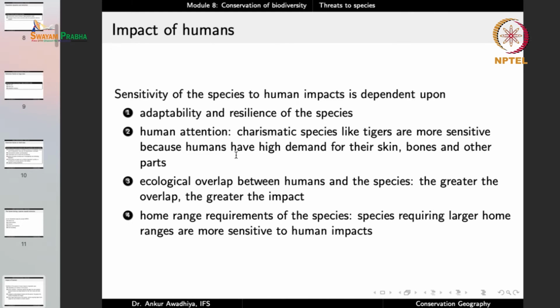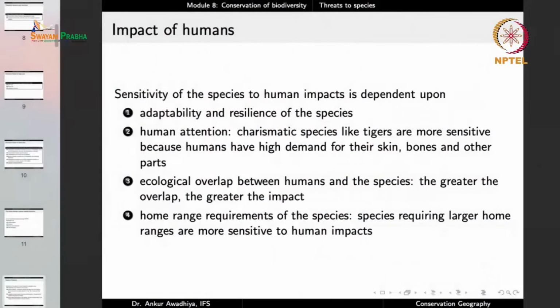It will depend on human attention. Charismatic species like tigers are more sensitive because humans have high demand for their skin, for their bones, for their other body parts. So if you go to old palaces, you can find a large number of bodies of tigers that have been shot, stuffed and kept just as a display. Or you will find the skins of tigers hanging on the walls or being used as rugs. Now you will hardly find the body of, say, a nilgai or a sambar that has been stuffed and kept for display.